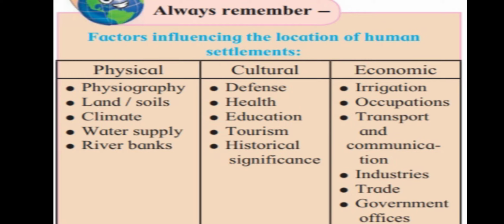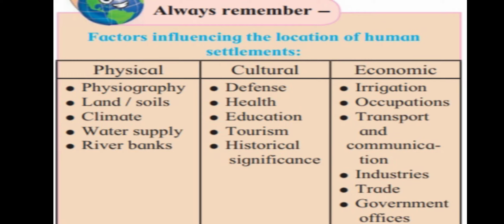The second one is cultural. In this type of human settlements, many factors are affecting. Do you like to live in an area where two countries start a war every time?